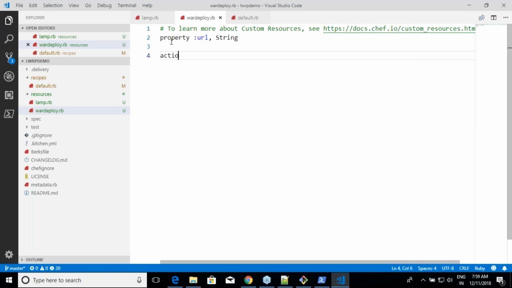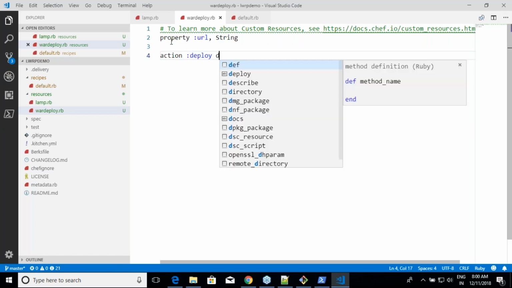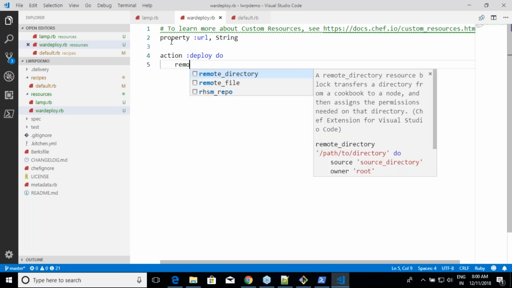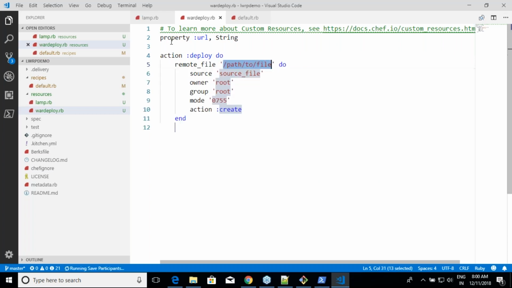And then action deploy, do. Whenever you are trying to deploy, you will have a URL. So you will say remote underscore file, path to the file. Let us assume that it is in a Tomcat and we know the location of the Tomcat: var lib Tomcat 7 slash web apps.